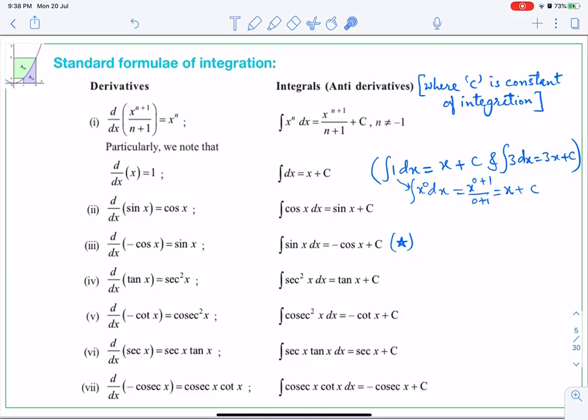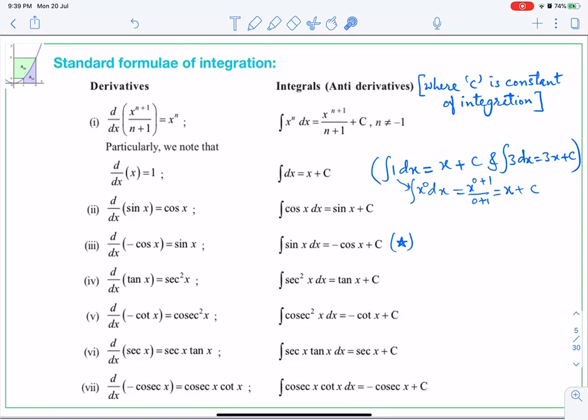Similarly, derivative of cot x is minus cosec square x, but that minus sign is kept here instead of keeping it on the right side, so that while integrating that minus sign remains as it is. So therefore integration of cosec square x is minus cot x plus c. Remember that there is a square with cosec, there is a square with sec. Okay, both of them are with squares, but integration of sec square is positive tan x and integration of cosec square is negative cot x.